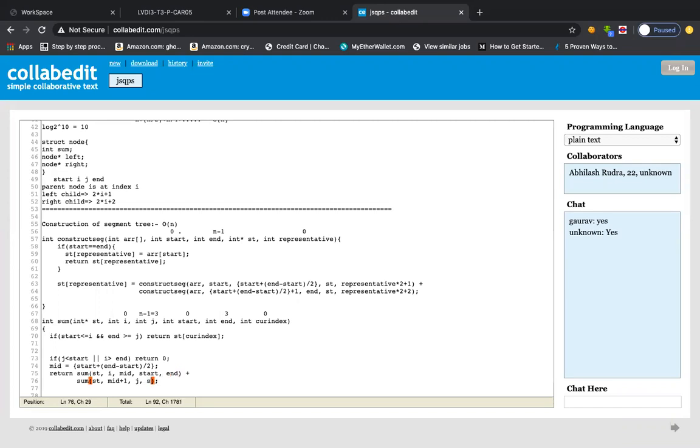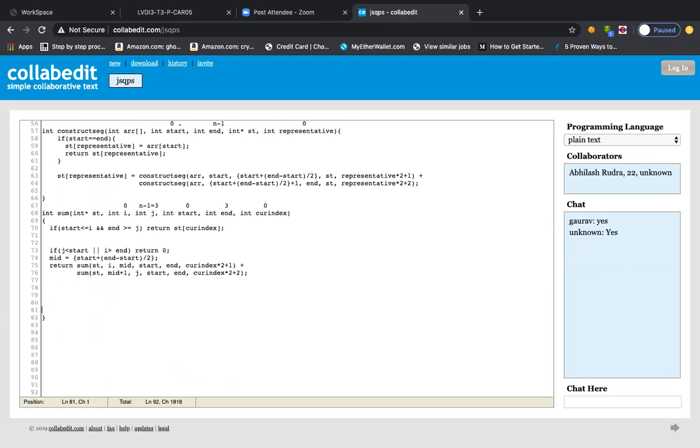Here also. Clear to you? And then we'll keep on dividing into parts, right? So the same thing, representative into, so here we have current index, so current index into 2 plus 1, and then current index into 2 plus 2, right? Like that. That's it, as simple as this. Done.